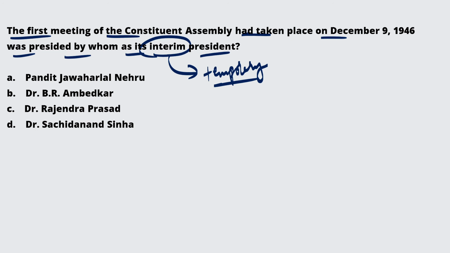He is Dr. Sachidanand Sinha. All right, I hope you got it right.